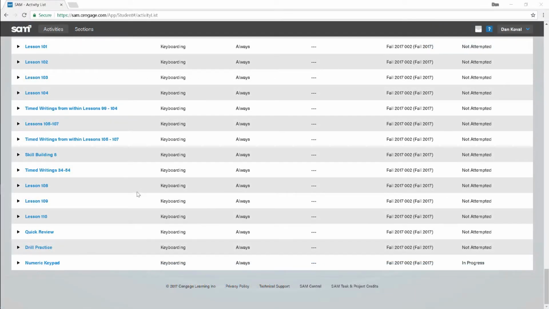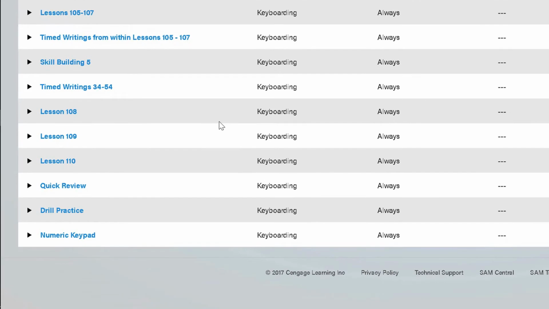Keyboarding and SAM offers drills that assist students with learning how to quickly and efficiently use the numeric keypad on their keyboard. To access these drills, students will begin by navigating to the Activities tab of the course they are in, then finding the category called Numeric Keypad.